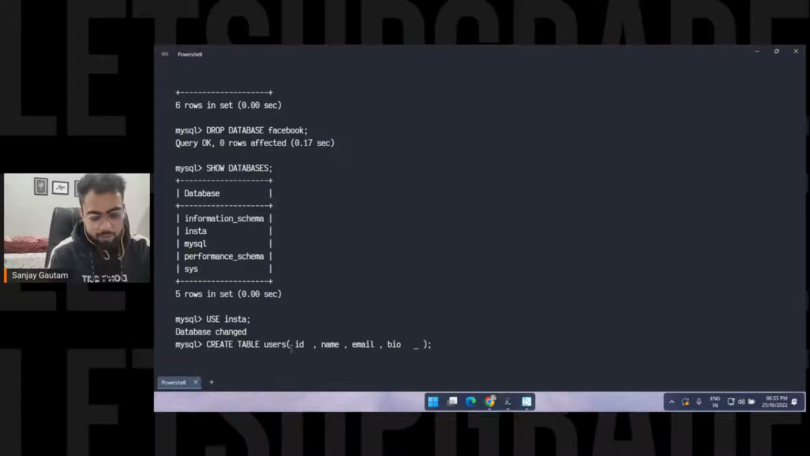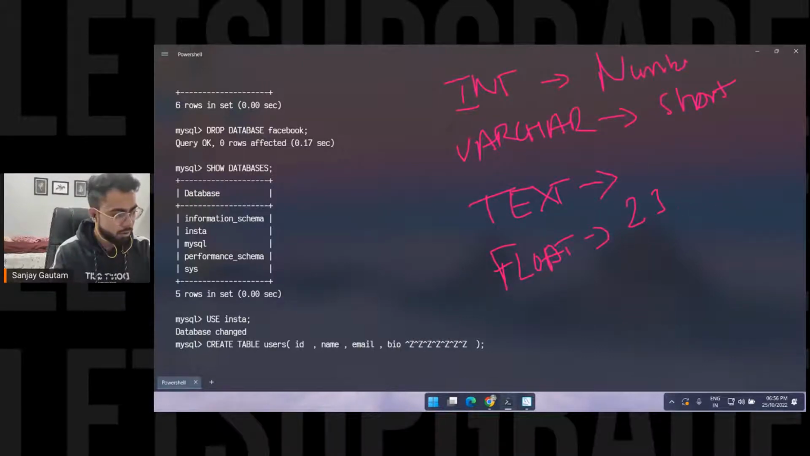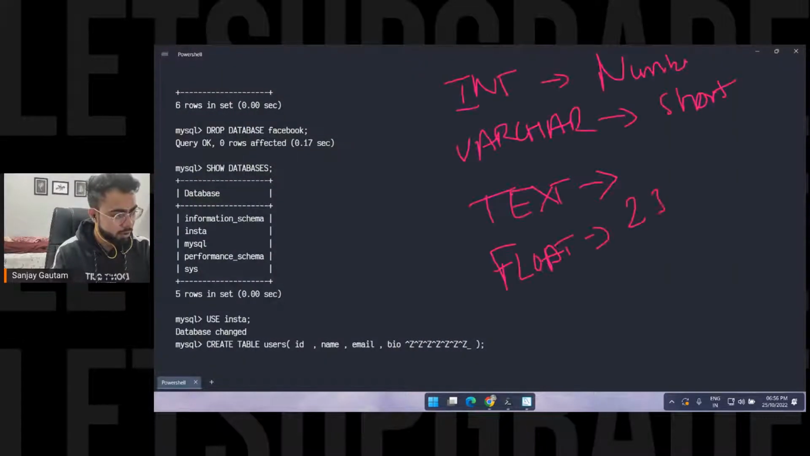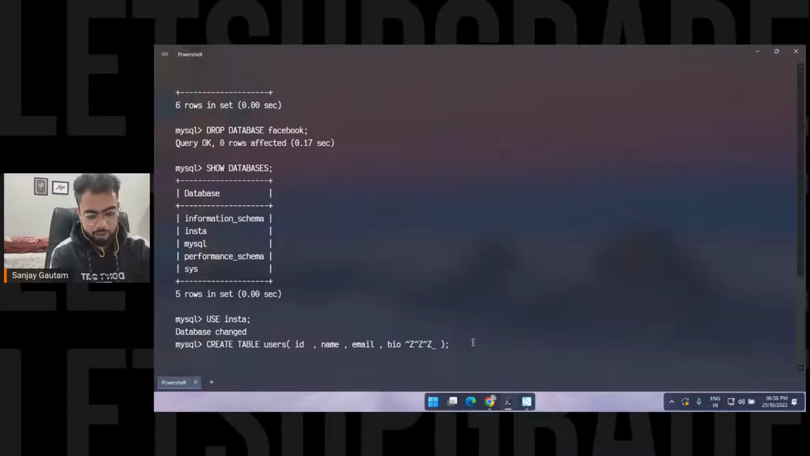Now we have to mention the data types in our columns. So let me go through it. In the id, you have to mention the data type as well. It is going to be type int here. So you have to type int before the comma.